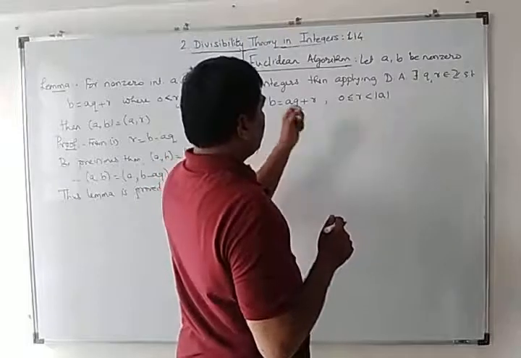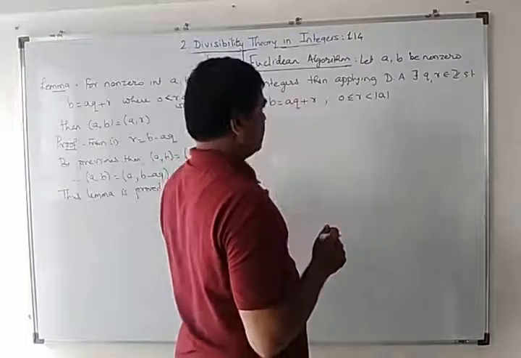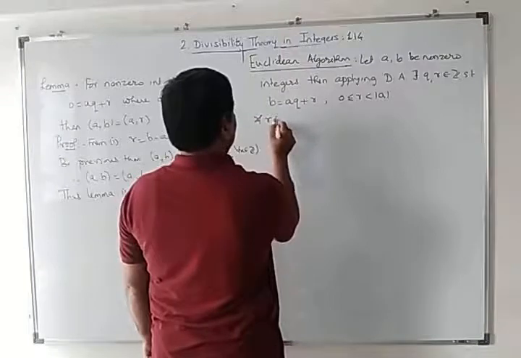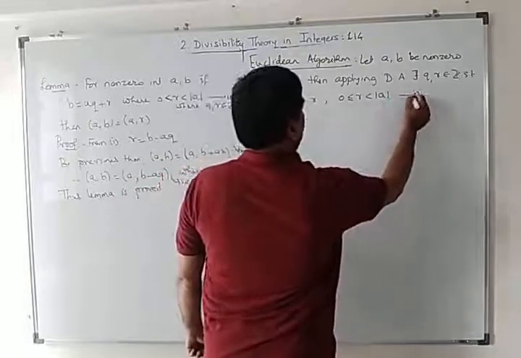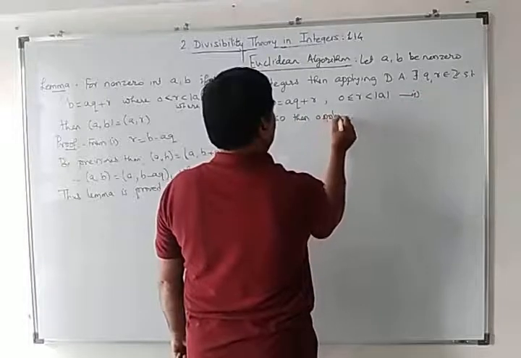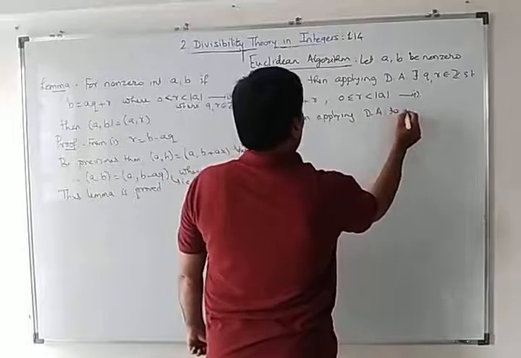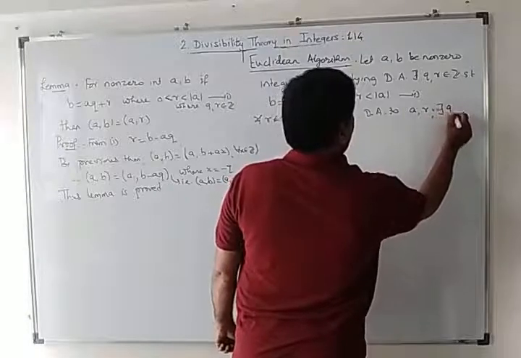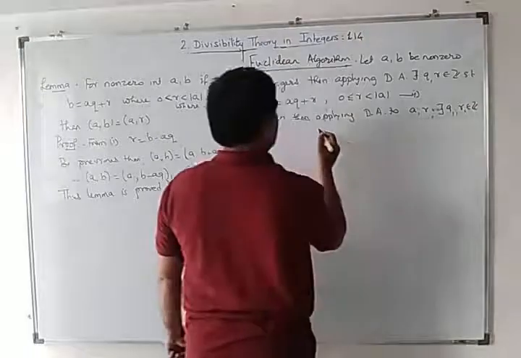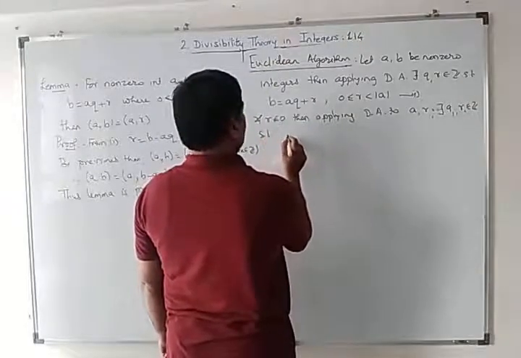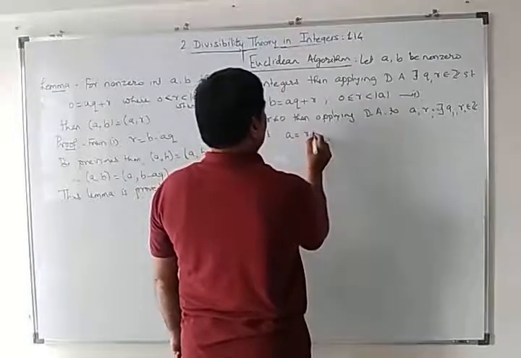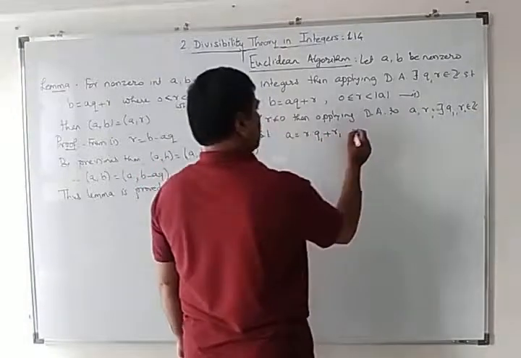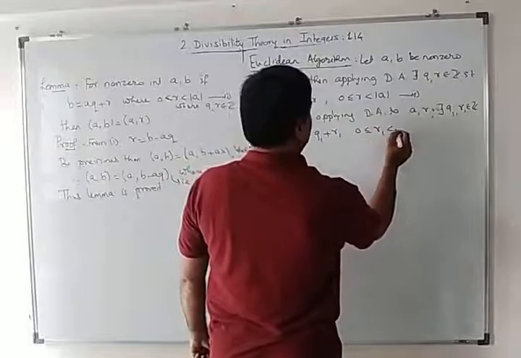Applying division algorithm to a and r: if r not equal to 0, then applying division algorithm to a, r, there exist, say, q1, r1 belongs to Z such that a is equal to r times q1 plus r1, where 0 less or equal r1 less than r.